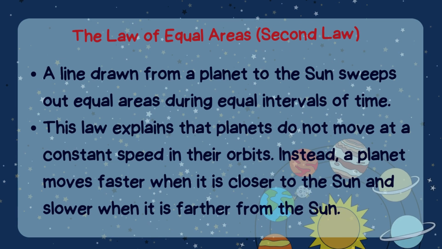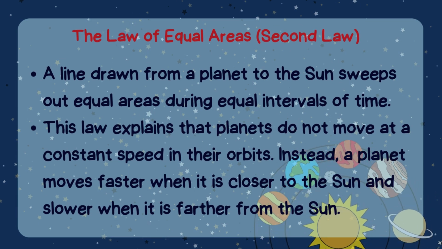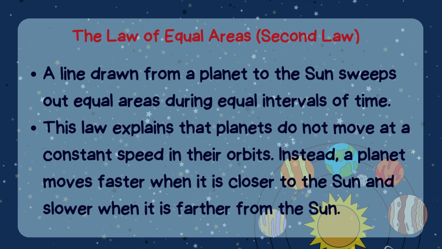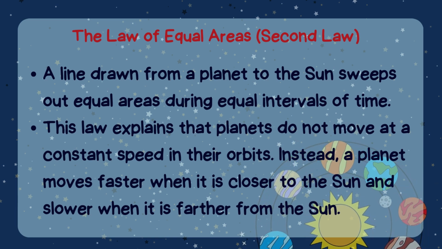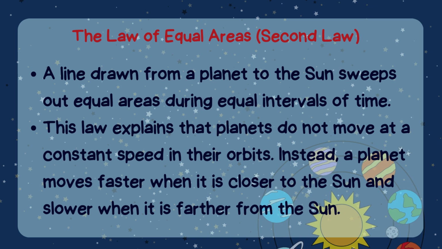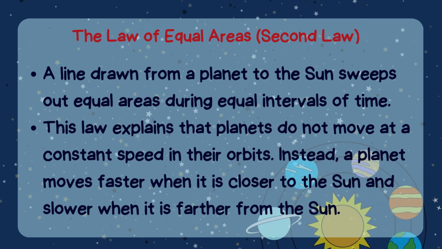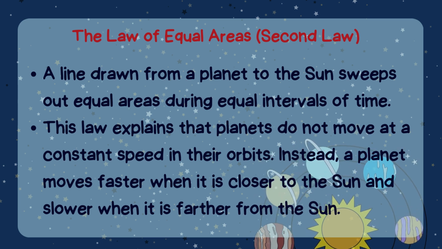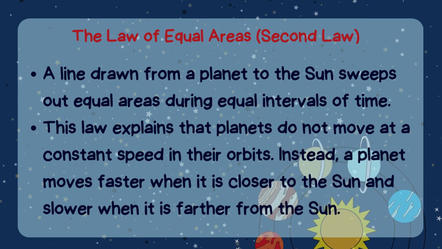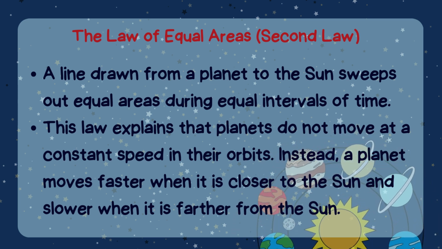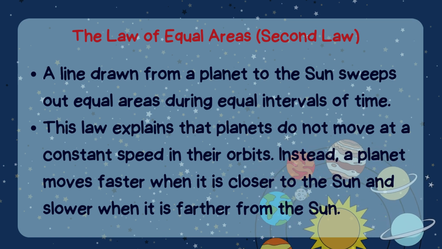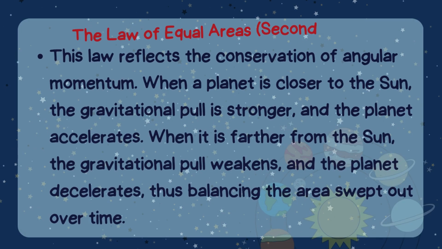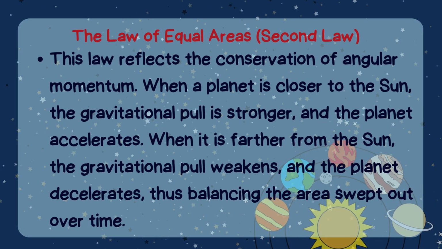The law of equal areas. A line drawn from a planet to the Sun sweeps out equal areas during equal intervals of time. This law explains that planets do not move at constant speed in their orbits. Instead, a planet moves faster when it is closer to the Sun and slower when it is farther from the Sun. This law reflects the conservation of angular momentum.